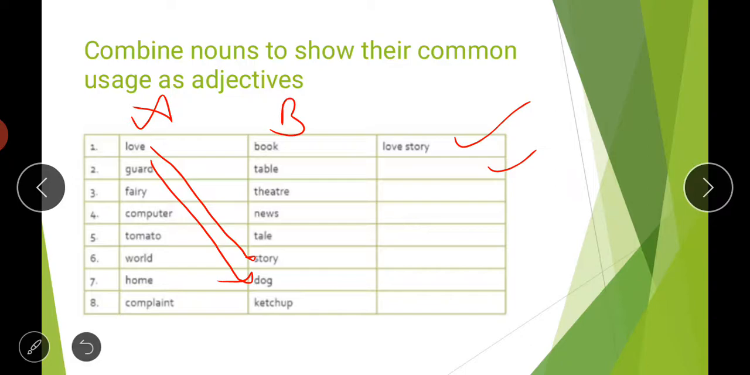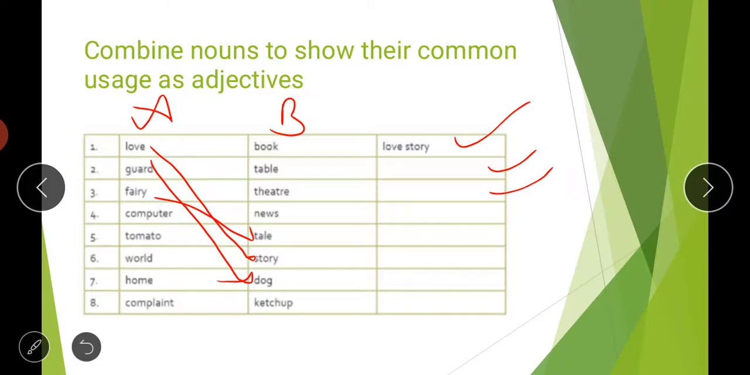Then fairy. Again try to match it with a suitable word. Fairy book, fairy table, fairy theater, fairy news, fairy tale. Here you might have confusion between fairy book and fairy tale. Students, fairy tale is a better word than fairy book. Fairy tale means a story; fairy means about fairies. Stories about fairies are there, so that is why fairy tale is the right combination. So the third will be fairy tale.